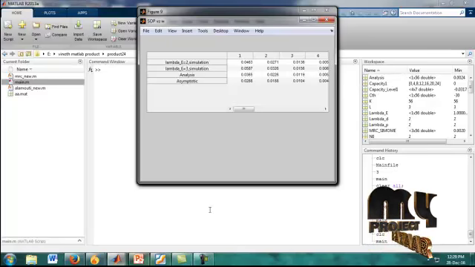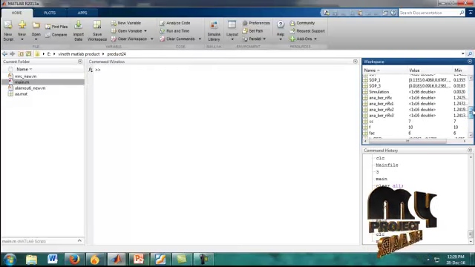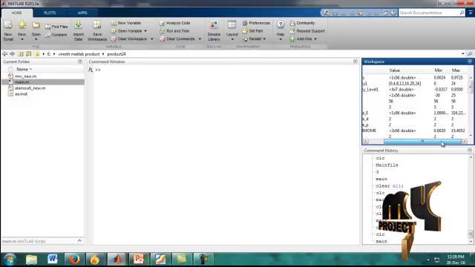The process was completed. According to that graph, the values are shown in the workspace, so we have to check the values according to the graph. The minimum and maximum values are shown in the workspace.